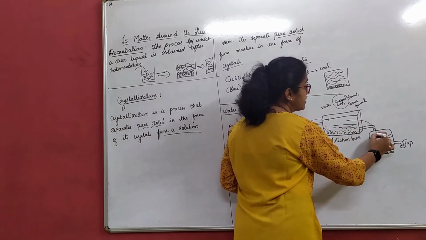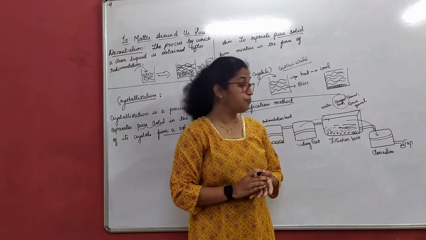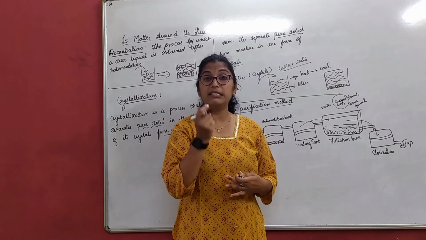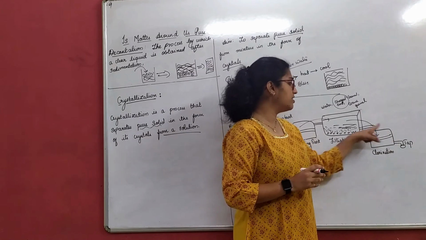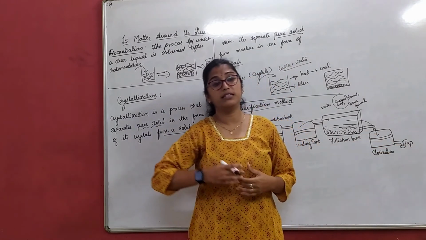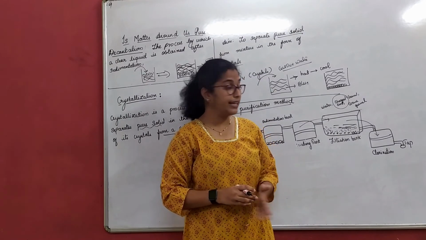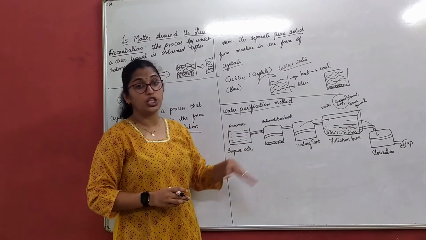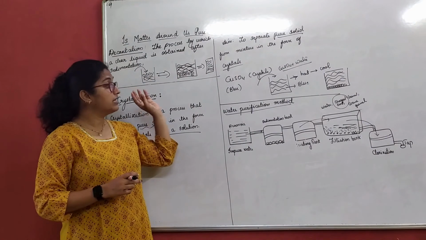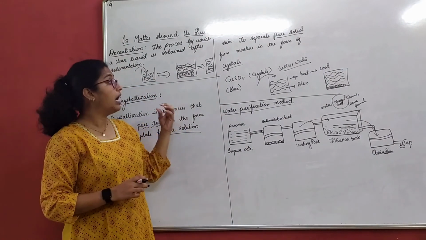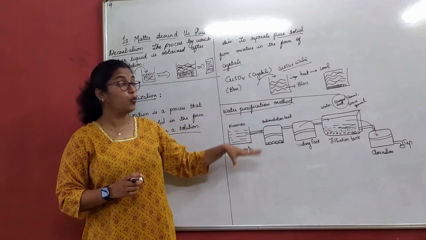That good water is led into another tank where it undergoes a chlorination process. What does chlorination do? It kills the bacteria if there is anything present in the water. Once it undergoes chlorination, then the water is led to our houses, tanks or anything which is fit for drinking, correct? So this is one purification method of water. So with that we complete all the separation techniques, or how to separate the different components by different techniques or methods, here.